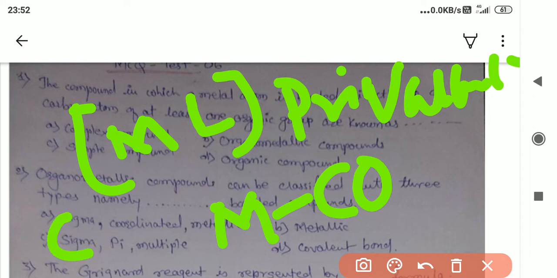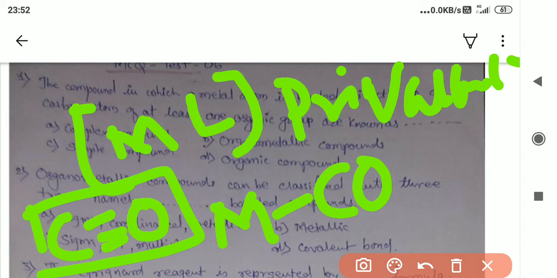However, in case of organometallic compound, the metal is attached with the carbonyl, CO. Carbonyl means one carbon and one oxygen bonded by triple bond. This is the main difference between the coordination compound and organometallic compound.